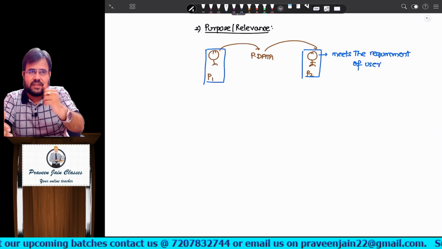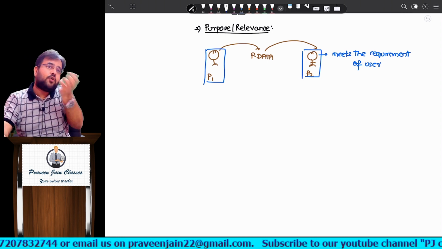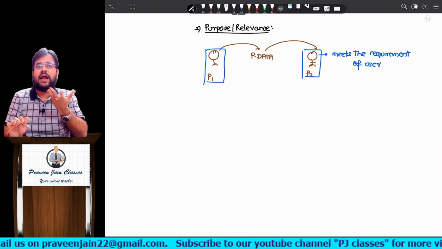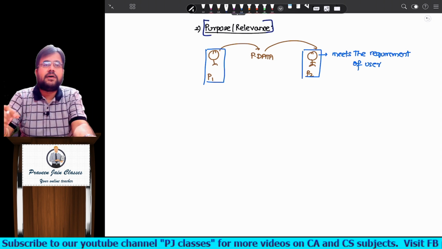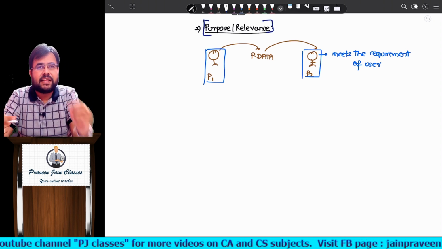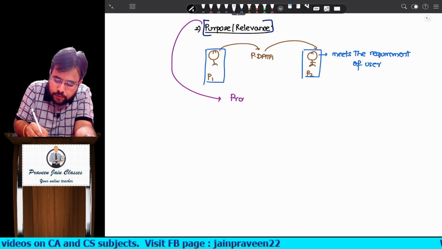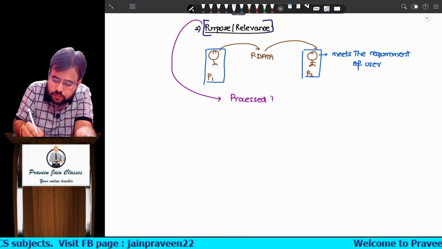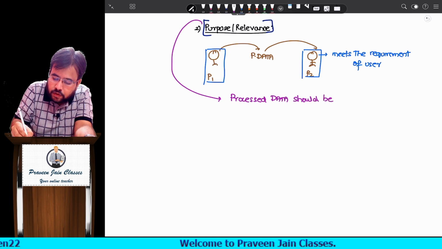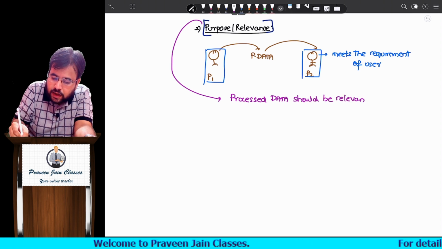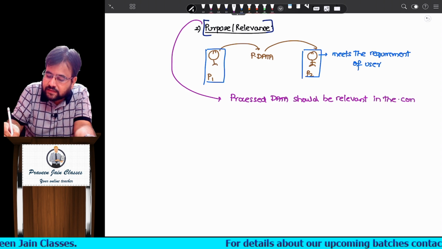In a CA exam or CS exam, or for that matter any professional exam, the question asked is one thing, but because we don't know that thing, we write some other things. And don't you think you get no marks for this? Because it is not serving the purpose, it is not relevant in the context in which it is asked. So here what you have to write: processed data should be relevant in the context